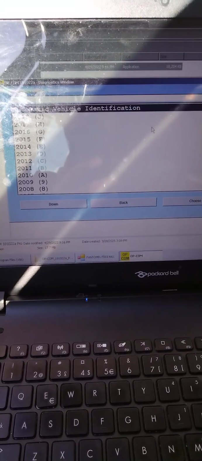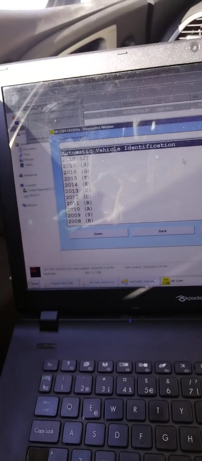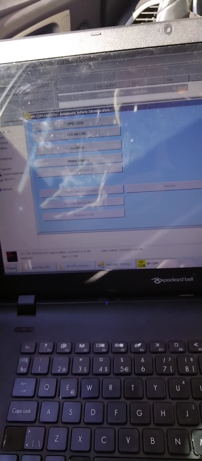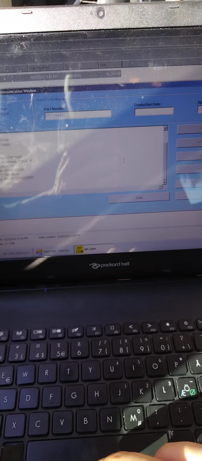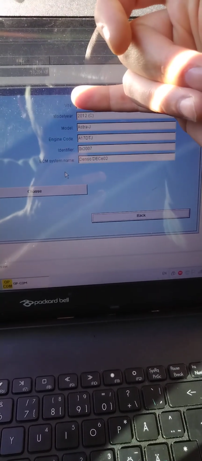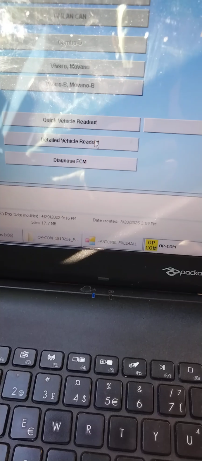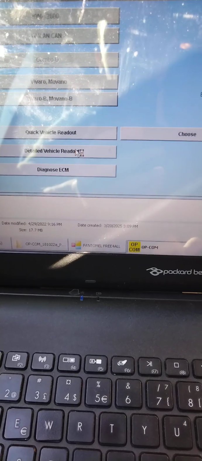Diagnostics. Here it is, all the vehicles till 2008. We go automatic vehicle identification, G and Lankan. Okay. It is connected. Here is our car, 2012 model, Astra J, A17DTJ. Okay, so now we will go to detailed vehicle readout to check for some DTCs. Okay, now it's going.